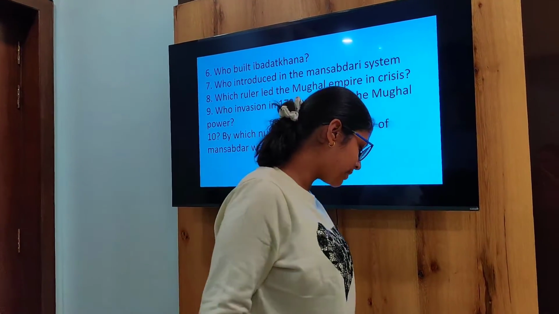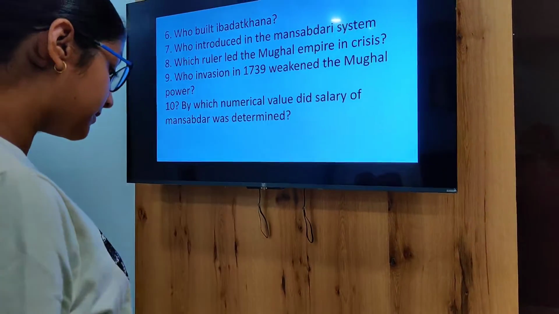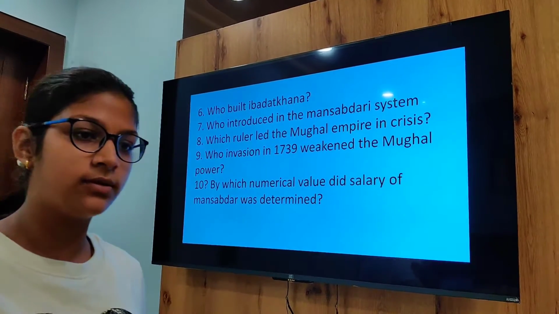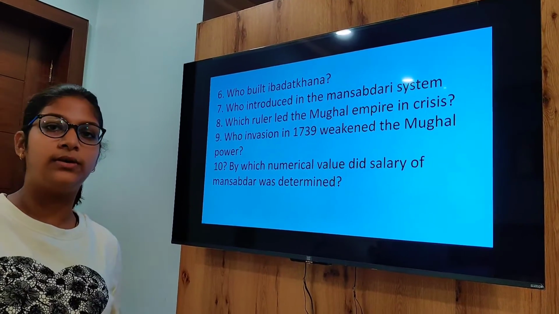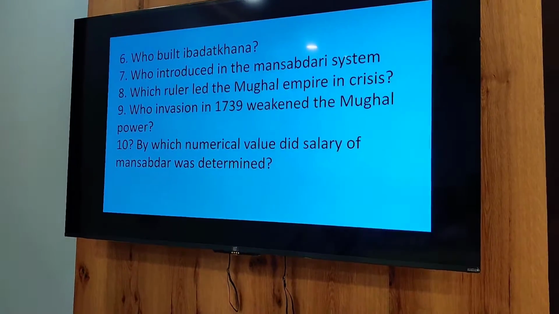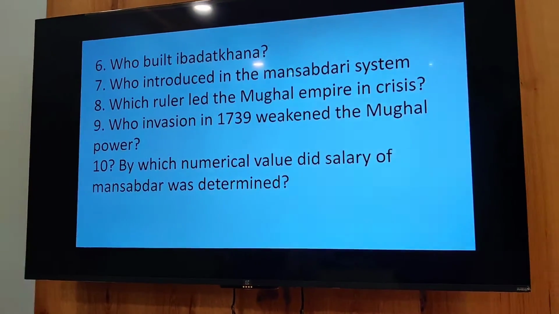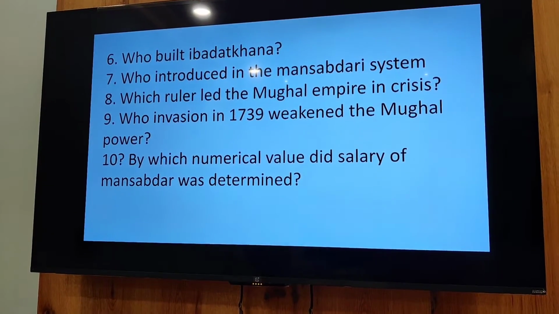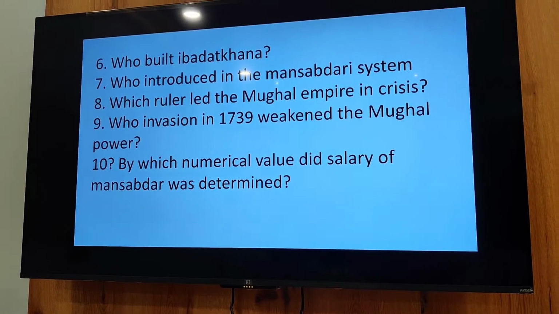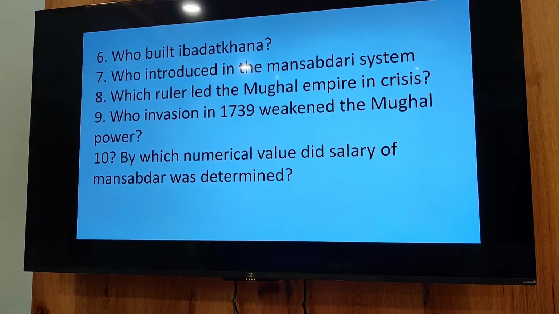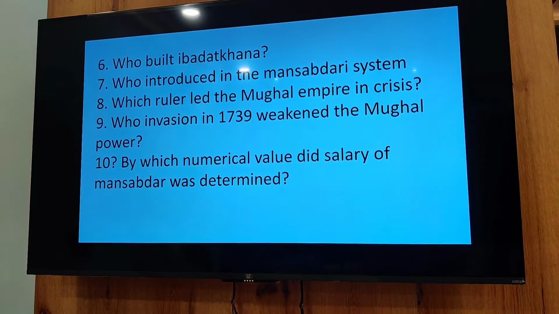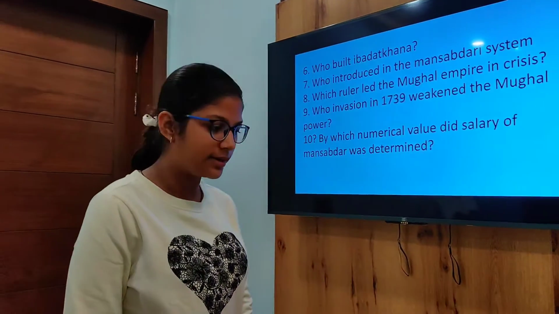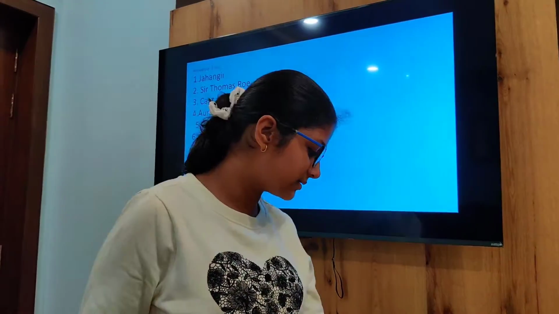Now the ninth, whose invasion in 1739 weakened the Mughal power? So there was an Afghan who invaded India that weakened the Mughal power. So you have to name him. Now the 10th, by which numerical value was the salary of the Mansabdar determined? So the officers joining the Mughal army were known as Mansabdars, and by which value was the salary of the Mansabdars determined? And this is all for the quiz.